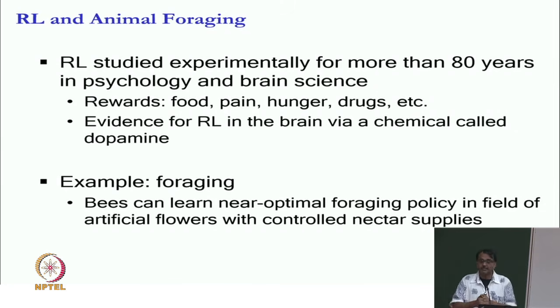And again, there are many examples that people have seen of animals behaving in crazily optimal ways. It is said that bees can learn a near optimal foraging policy, which flower to go to, then which flower to go to next, and so on, in a field of artificial flowers with controlled nectar supplies. So, bees sort of figure out the optimal path. And how do they figure it out, what processes are going on in their brain? Are they doing model free learning or model based learning? Are they doing a shortest path computation or not? We do not know. And therefore, it becomes intriguing, because if bees can do it, the machine should be able to do it very fast.